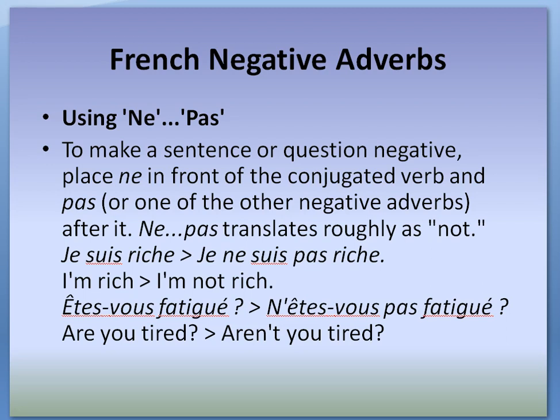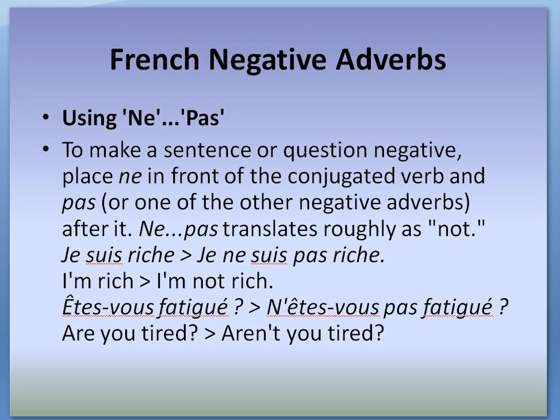Êtes-vous fatigué? N'êtes-vous pas fatigué? The second example is a sentence, which is a question. It's an interrogative sentence, and it's constructed using inversion. So in this case, ne, as usual, comes before the conjugated verb.